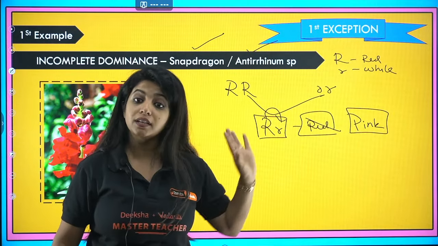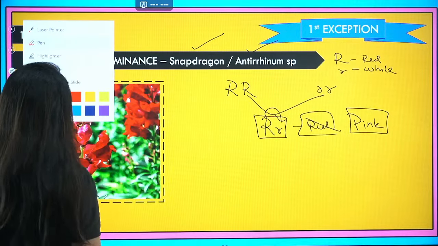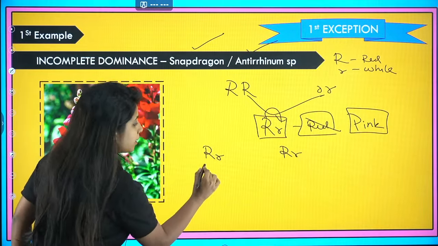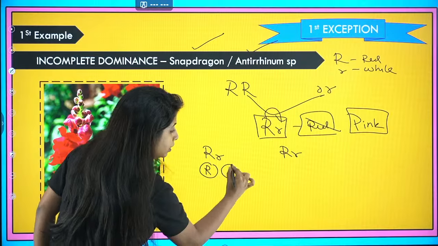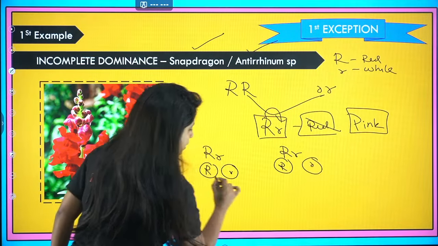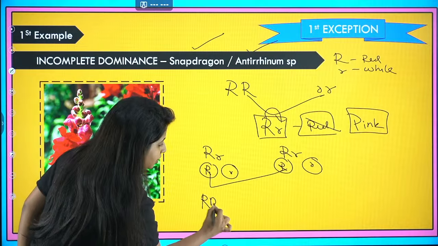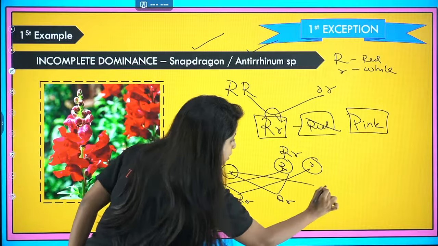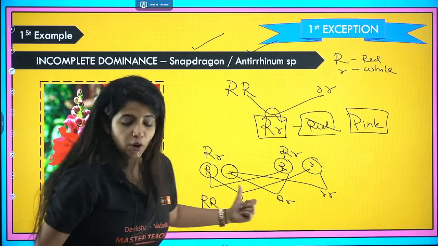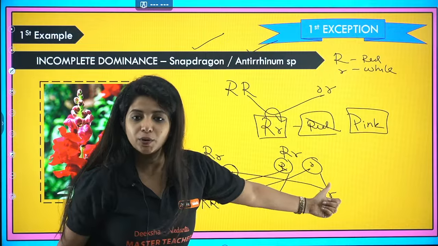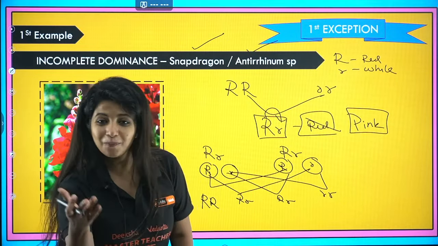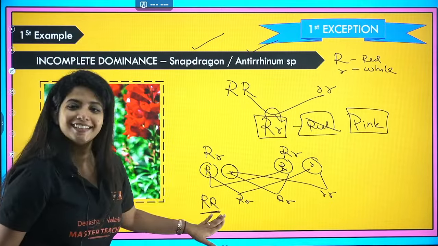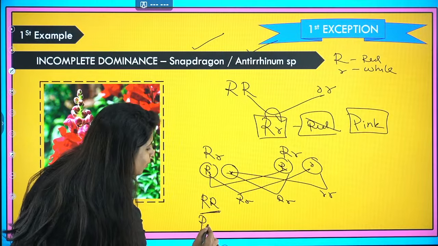And since they were shocked, they crossed one more time. So over here, they took capital R, small r and capital R, small r and crossed it again. So the alleles are capital R, small r, capital R, small r. If you cross this with this, you get capital R, capital R. This with this, you get capital R, small r. This with this, again capital R, small r. This with this, small r, small r. If you get a combination like this, what is going to happen? Exactly, Chandrakant, you were saying pink. So when capital R comes together, it is red only. They were like, oh my God, finally.